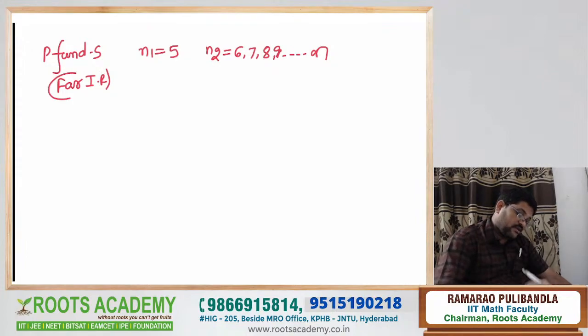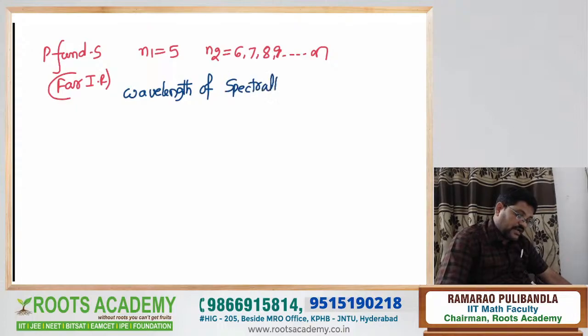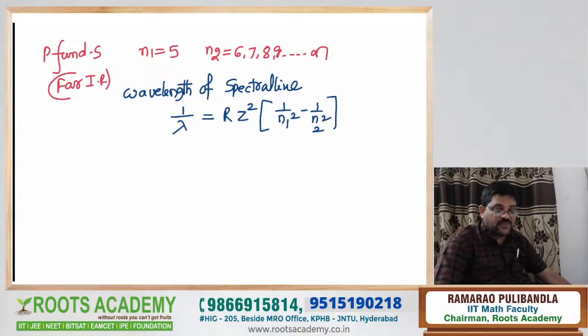Now see the formula for the wavelength of a given spectral line. 1 by lambda is equal to R into Z square into 1 by N1 square minus 1 by N2 square. This is the formula applied for the wavelength of the spectral line.